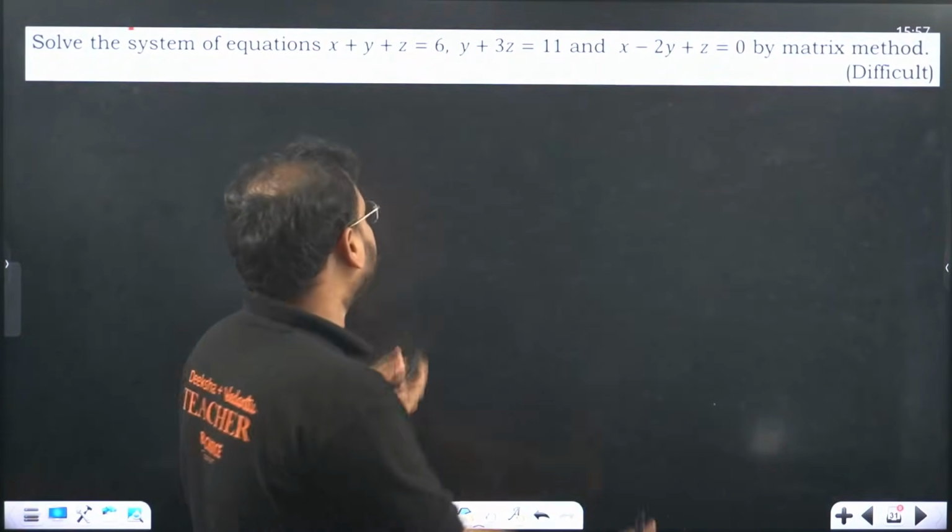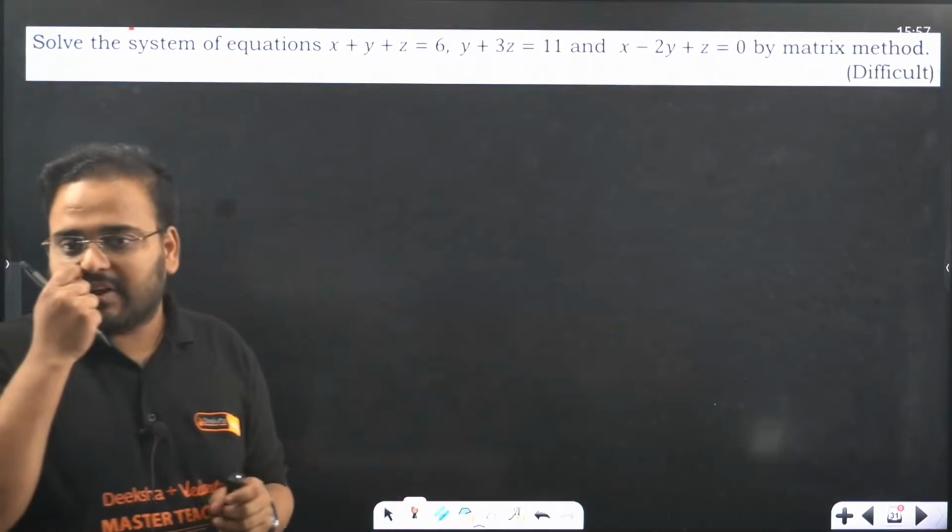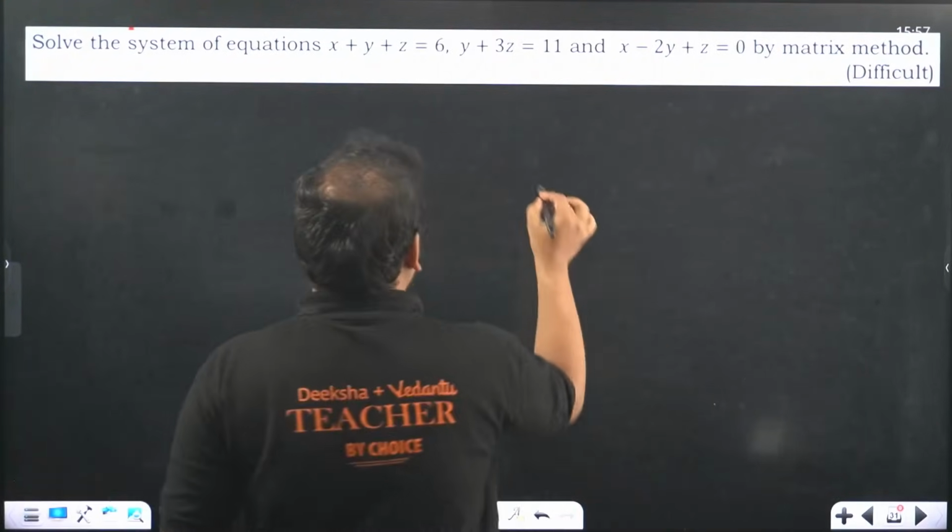Now another question, a very simple question for the matrix method. We all know how to solve it, right? I know this is very, very important, and you all know how to solve this problem. So I'm going to just give you a hint for this one also.